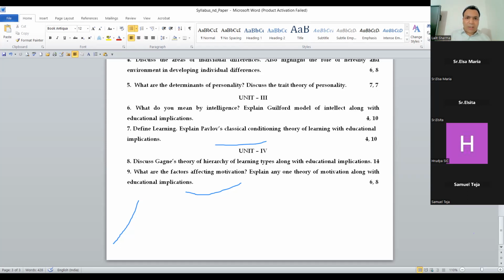You better know that there is nothing like that. Every question carries equal marks. They need time, they need your speed. Only then can you attempt it, right, guys? A long question should be of 6 or 7 pages and should be finished within 30 minutes. A short question should be of 2 pages and should be finished within 5 to 7 minutes.